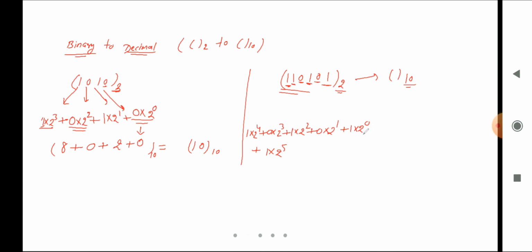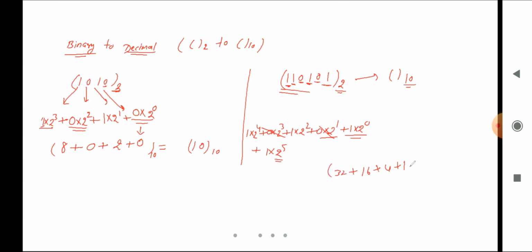So 2 power 0 into 1. 2 power 0 means 1, and 1 multiplied by 1 is 1. After that this one becomes 0, because multiplying with 0 it becomes 0. Then 2 power 2 is 4, multiplied with 1, so it becomes 4. What about the next one? Anything multiplied with 0 becomes 0. What about the next one? It is 2 power 4. 2 power 4 means 16, multiplied by 1, so it is 16. Let's see the next thing. It is 2 power 5. 2 power 5 means 32, multiplied with 1, so it becomes 32.